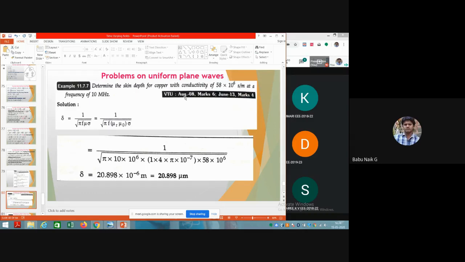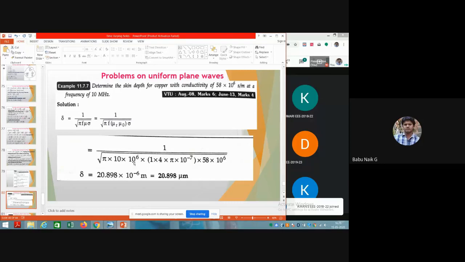In this problem, they have given the conductivity for copper as 58 into 10 to the power 6 Siemens per meter, and the frequency as 10 megahertz. You can substitute those values here, where mu equal to mu naught into mu r. The mu r value is not given here, so we can consider it as 1, that is free space.